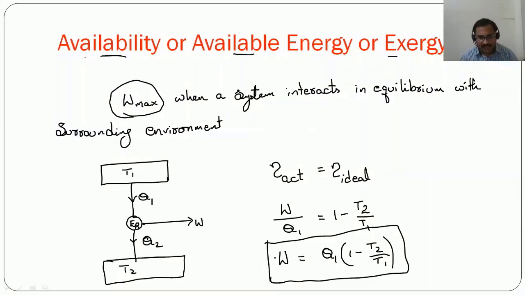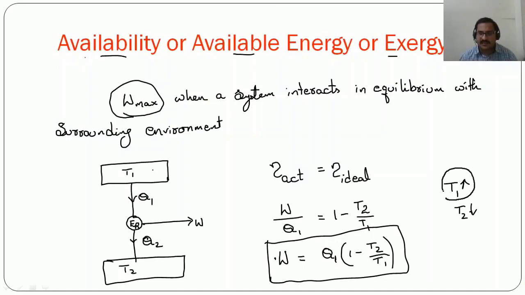In order to increase this work, we have to either increase the higher temperature of the thermal reservoir, or we need to reduce the T2 temperature. Either we have to increase T1 or reduce T2 in order to get the maximum possible work output.